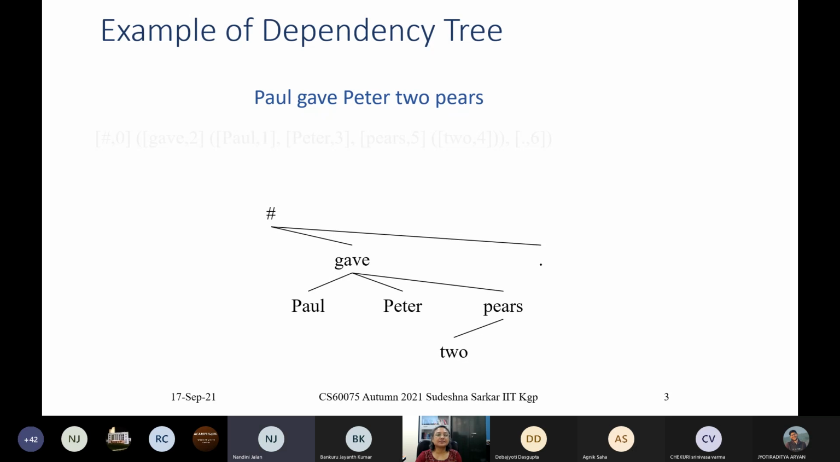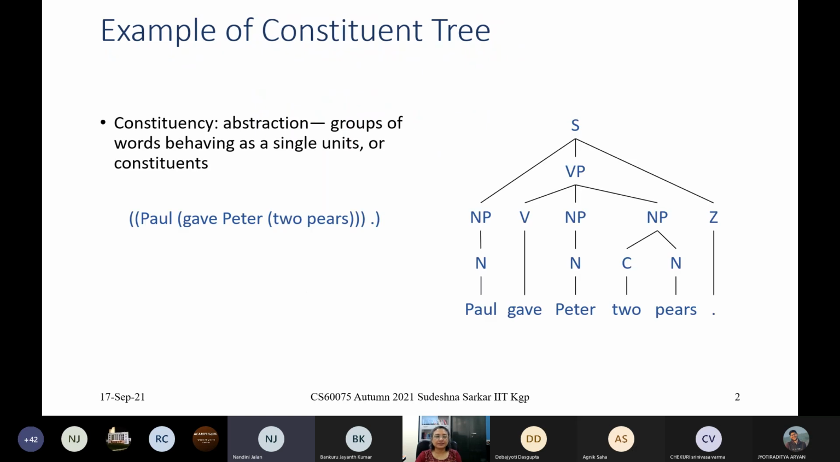Ma'am, in a dependency parse tree, all the nodes are words of the sentence, whereas in the other, only the leaf nodes are words of the sentence. Others are like tags. Right. Excellent. Excellent. So this is one major difference that we can see.